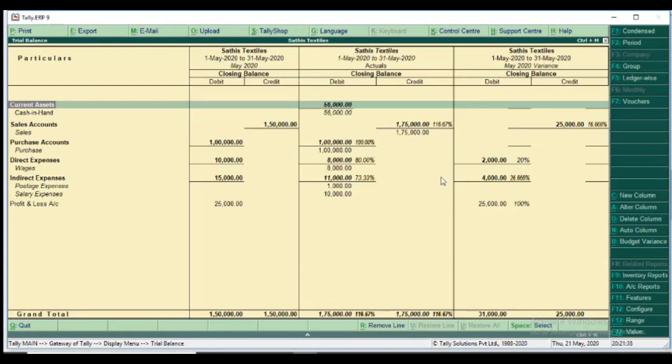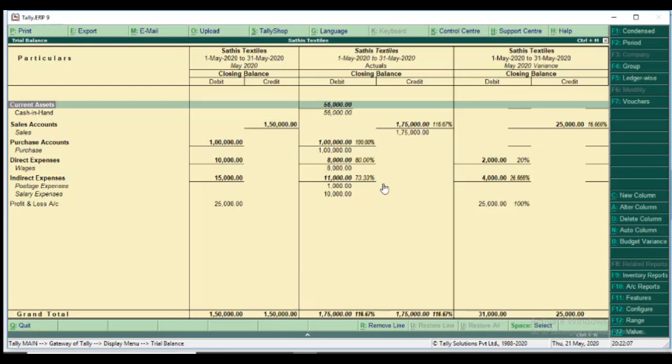Many companies use budget via Tally software. Not only that, Tally gives grouping budget, ledger budget, and cost center budget is also possible in Tally ERP. Okay.